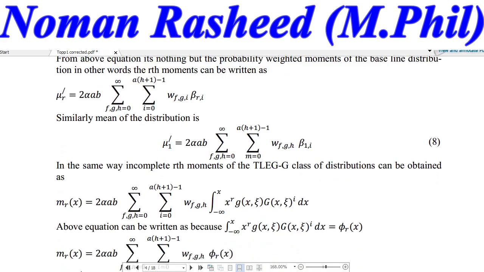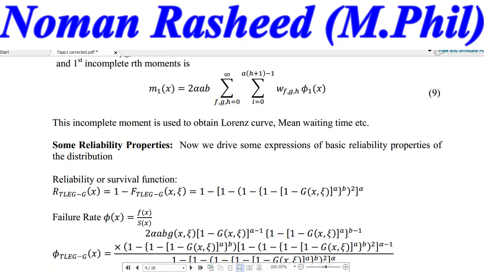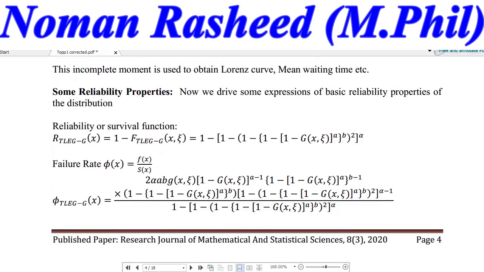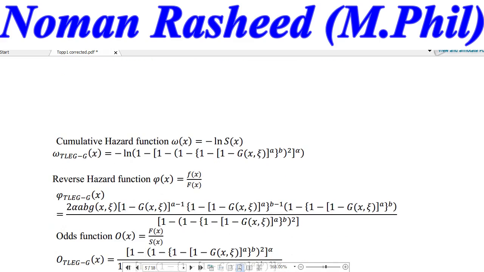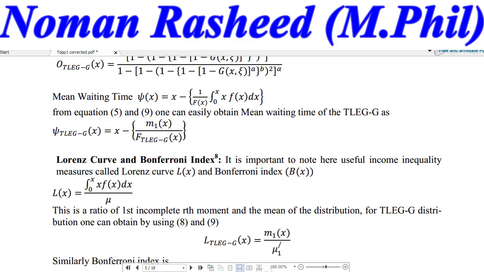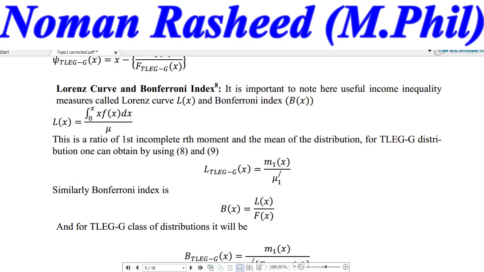In the same way, you can also obtain the incomplete moments just by integrating the function. Reliability, probabilities, failure rate, and hazard rate are also part of this research. Cumulative hazard rate, reverse hazard rate, odds function, mean waiting time, and Lorenz and Bonferroni indices are also part of this research.